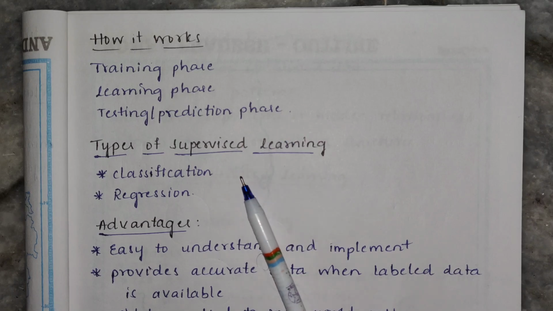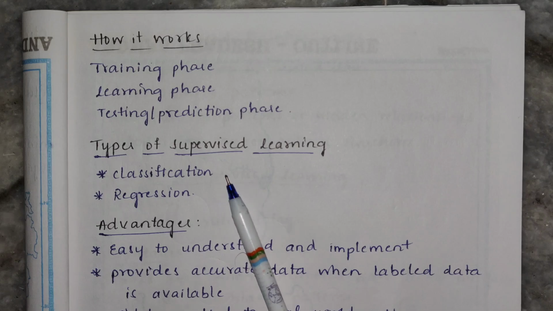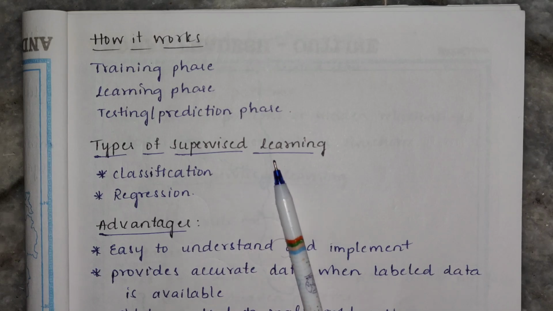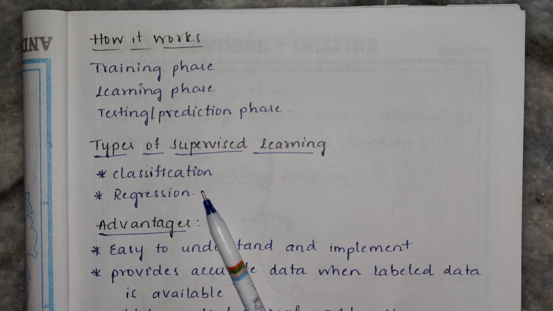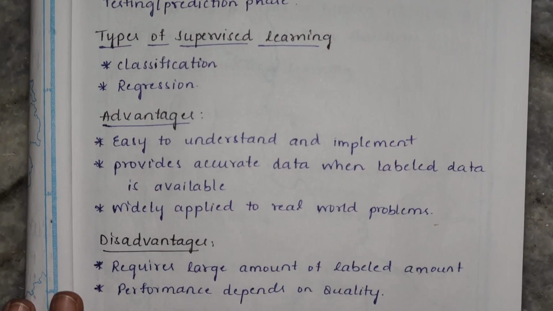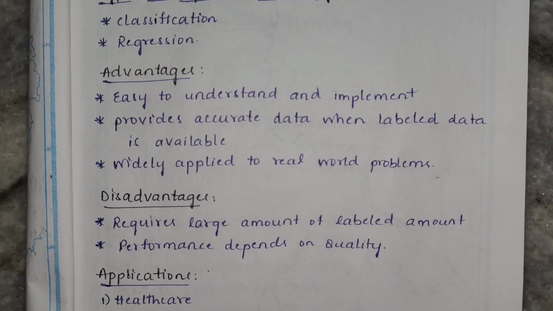And we have two types of supervised learning. Those are classification and regression. Classification is used for category based output like spam or not spam, and regression is used for numerical output like predicting house prices.